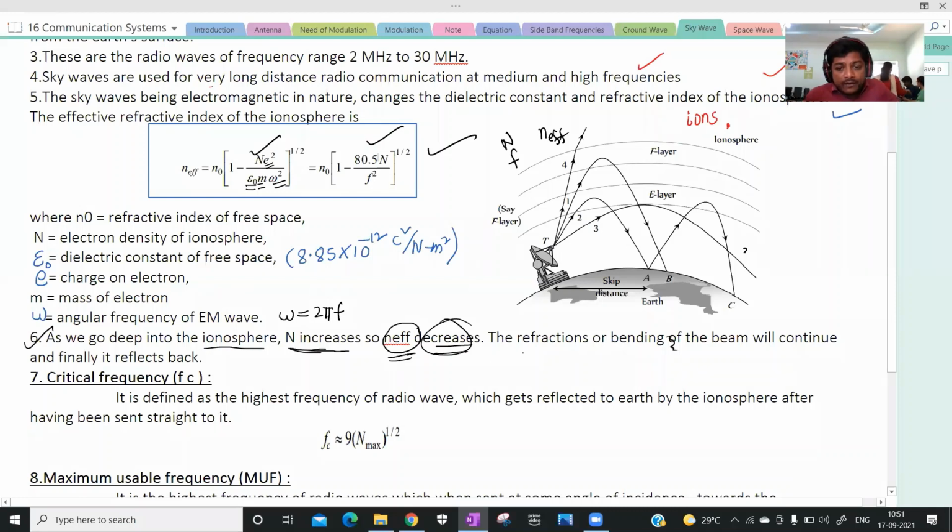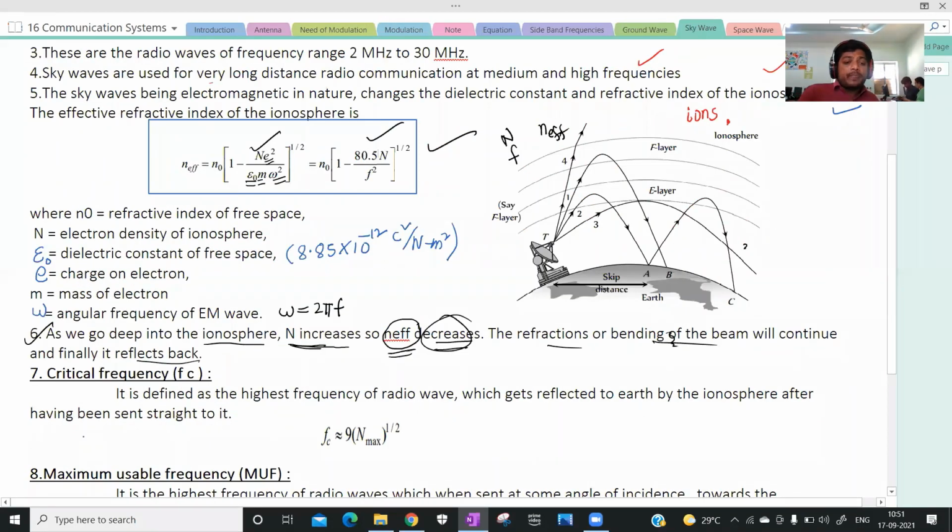When the effective refractive index decreases, what happens? The bending of the rays, the refraction and bending of the beam, will continue. Finally, it reflects back to the earth. Whenever the effective refractive index decreases, the refraction increases, so that the ray is reflected toward the earth. This is the mechanism in sky wave propagation. Understood?